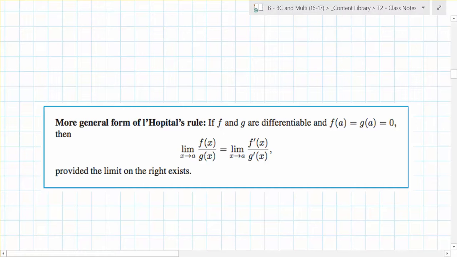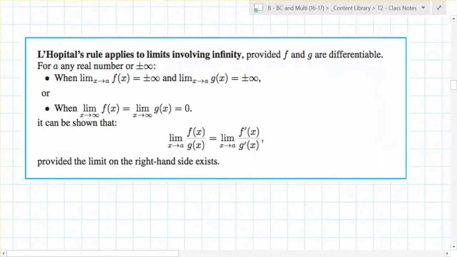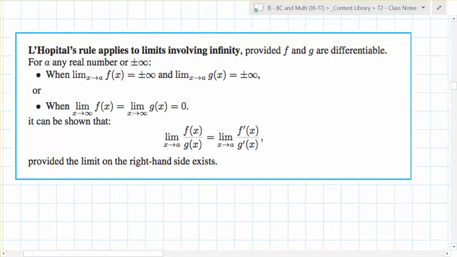The key, though, is you need to make sure that the limits exist. So, provided the limit on the right exists. If you're turning into something that doesn't, it won't work. So the challenge is this. L'Hopital's rule applies to limits involving infinity, meaning there are two indeterminate forms: either plus or minus infinity over plus or minus infinity, or what's the other indeterminate form? 0 over 0.